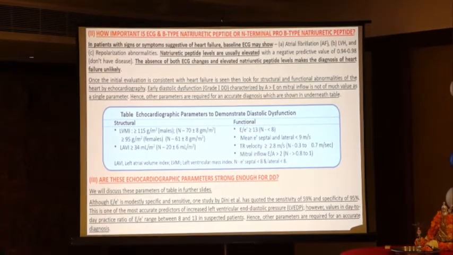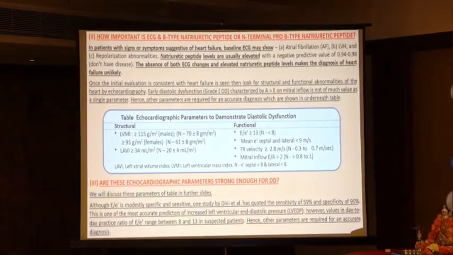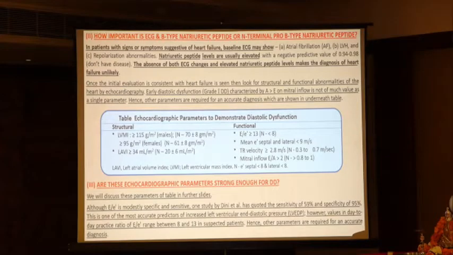Baseline ECG may show atrial fibrillation, LVH, repolarization abnormalities, and natriuretic peptide levels are usually elevated, with a negative predictive value of 0.94 to 0.98, meaning the patient does not have the disease. The absence of ECG changes and elevated natriuretic peptide levels makes the diagnosis of heart failure unlikely.